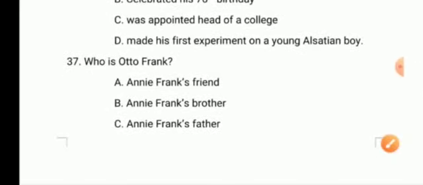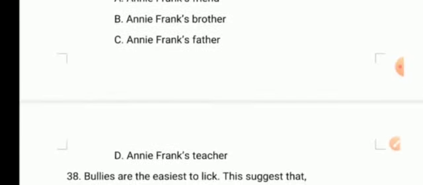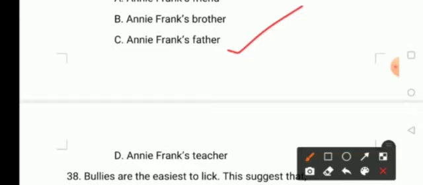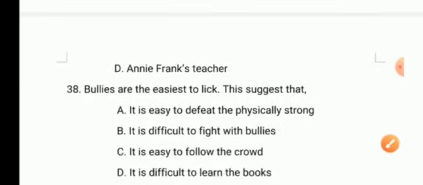Who is Otto Frank? Anne Frank's friend, Anne Frank's brother, Anne Frank's father, and Anne Frank's teacher. Who is Otto Frank? Otto Frank is Anne Frank's father. So answer is option C. Moving on to the next question.